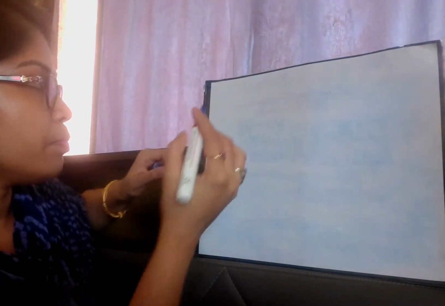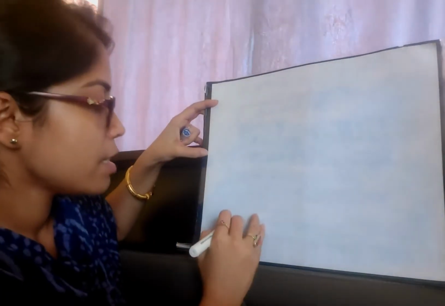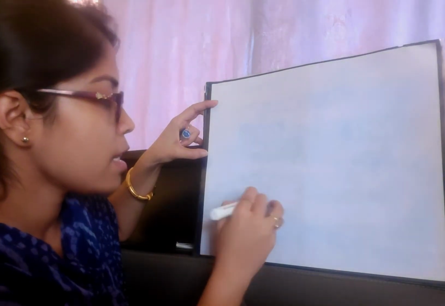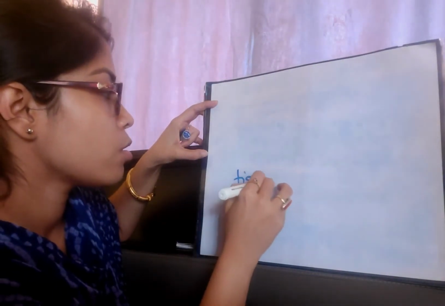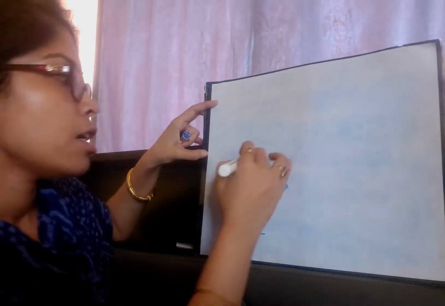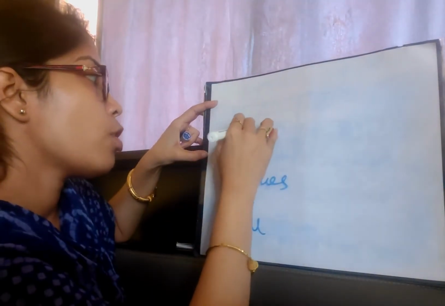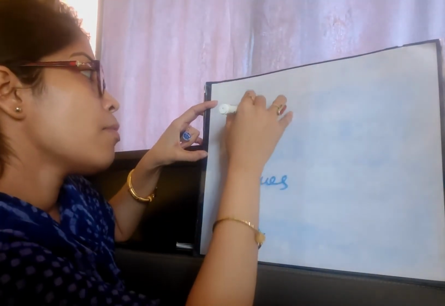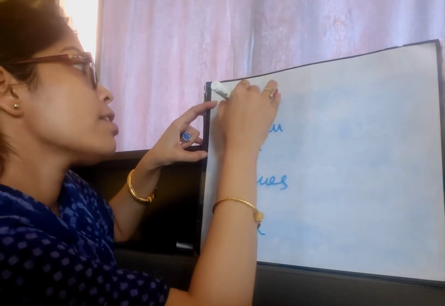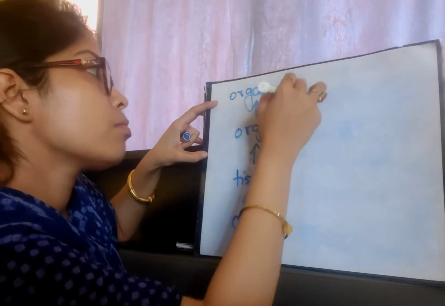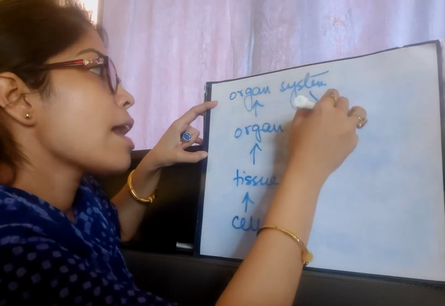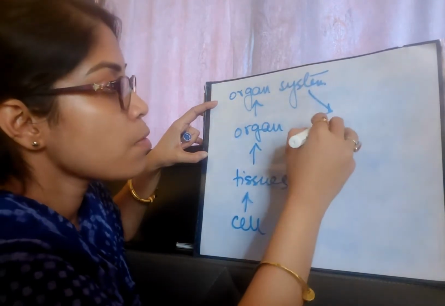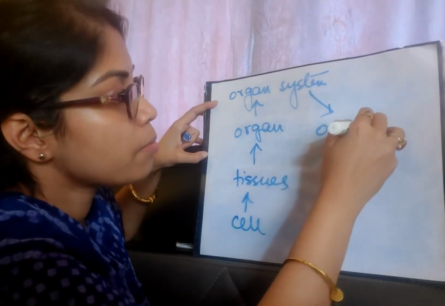Okay, so cell, many cells form tissues, right? Many tissues form organ, many organs form organ system, and different organ systems form an organism.